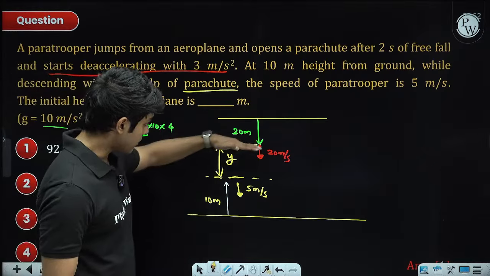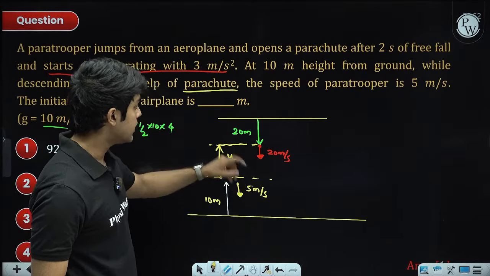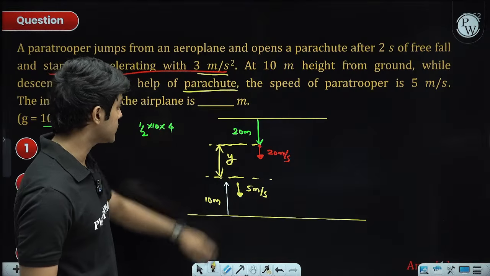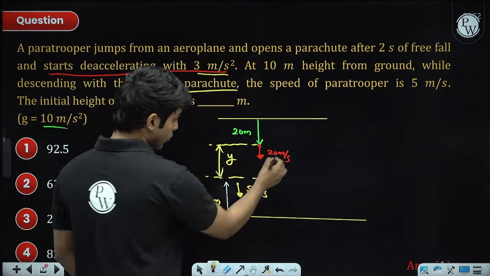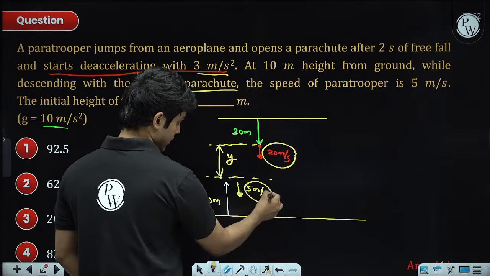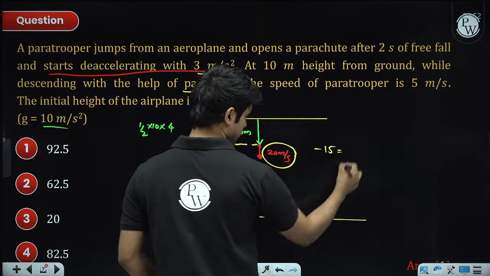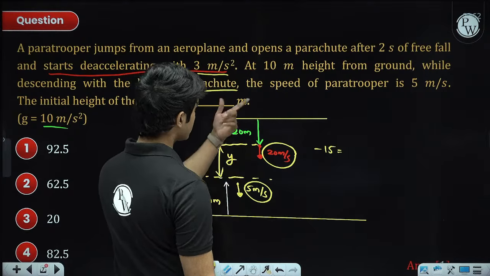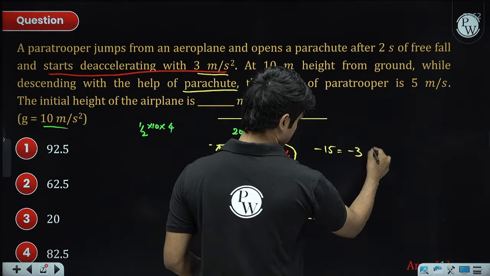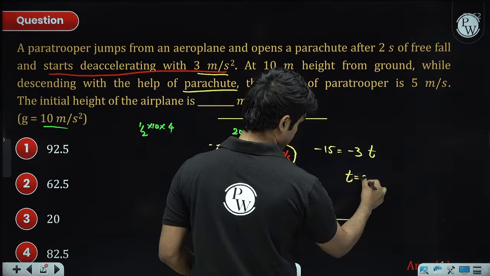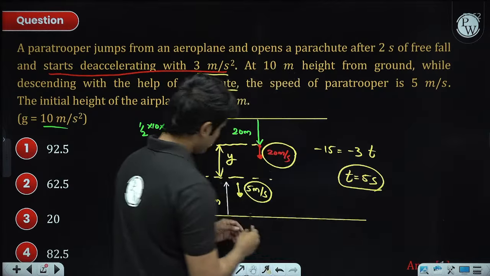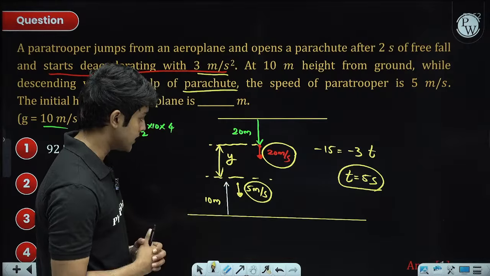So basically from this location to this location, his deceleration is 3 meters per second square. We know initial velocity and final velocity, right? So v minus u is equal to at. Acceleration is minus 3, so minus 3 into t. Time will be 5 seconds. Okay, so to go from here to here, he took 5 seconds.